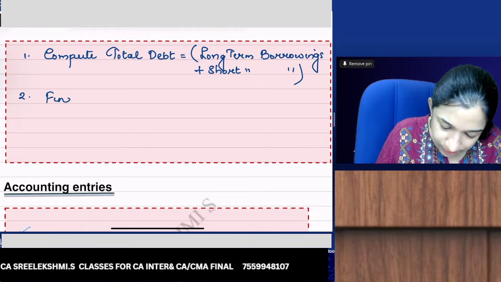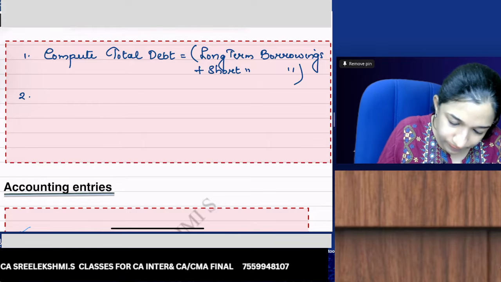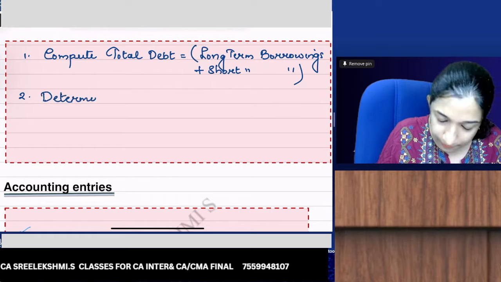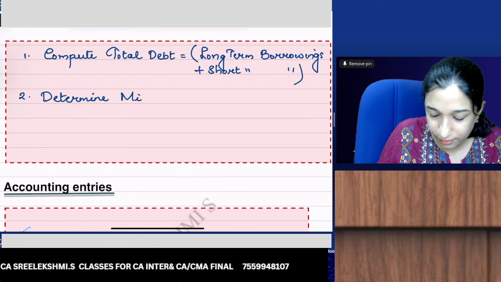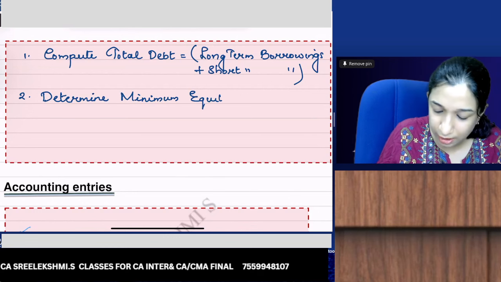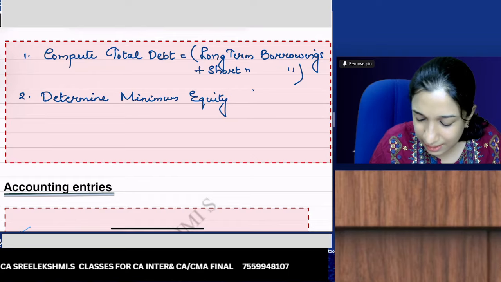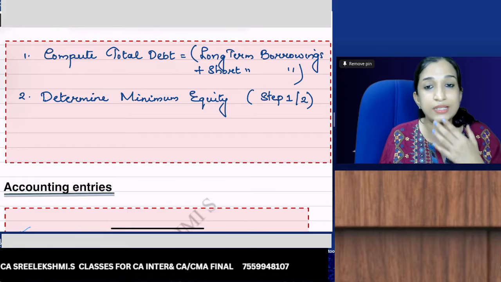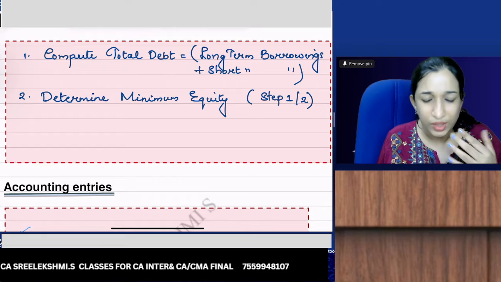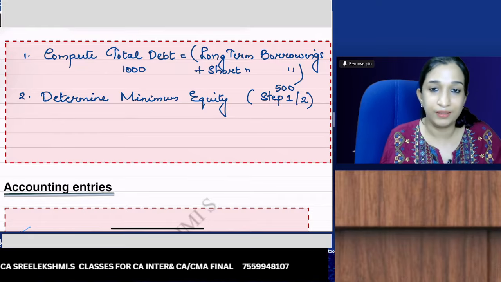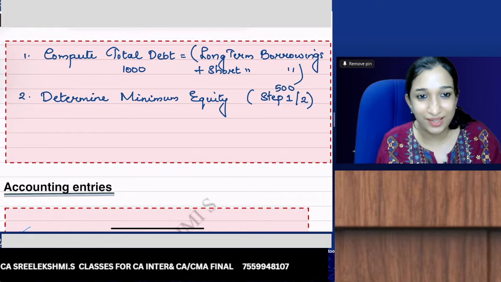Then to find total debt, then determine minimum equity or required equity. What is the minimum equity? How much is the minimum equity required? Is this step 1 divided by 2 is the minimum equity required. Yes or no? If total debt is 1000, then minimum equity is 500. Then only it becomes 2:1 ratio.